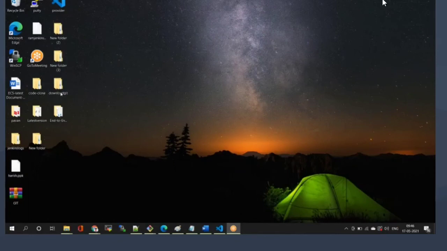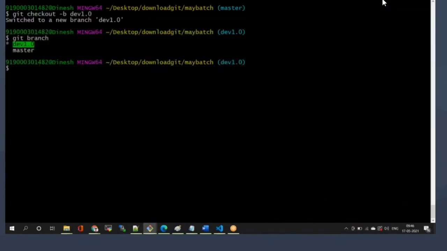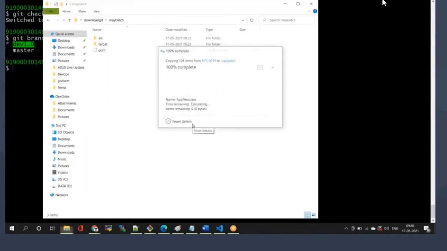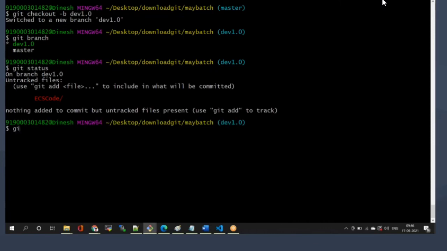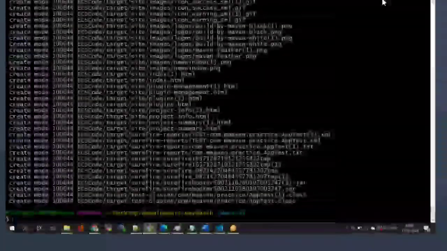I'll open that downloaded code inside the Git batch. I'll paste that code here, in the master batch. Now you run the command git status. Then git add *. Then git commit -m "adding ECS code". Okay. Now commit is done.